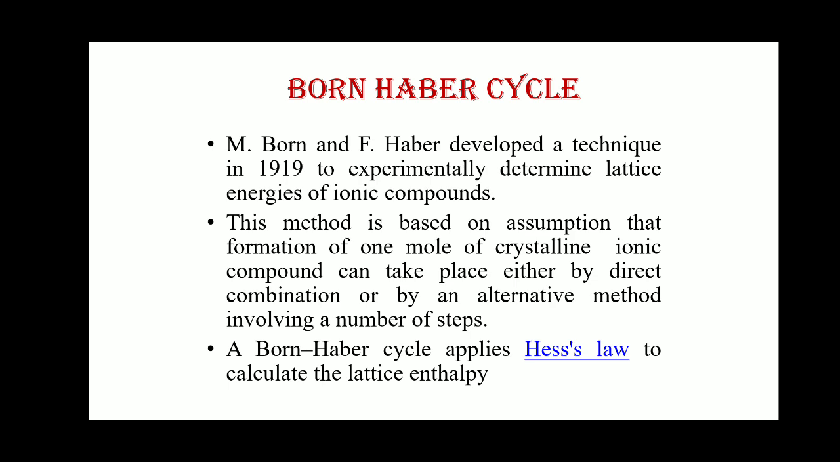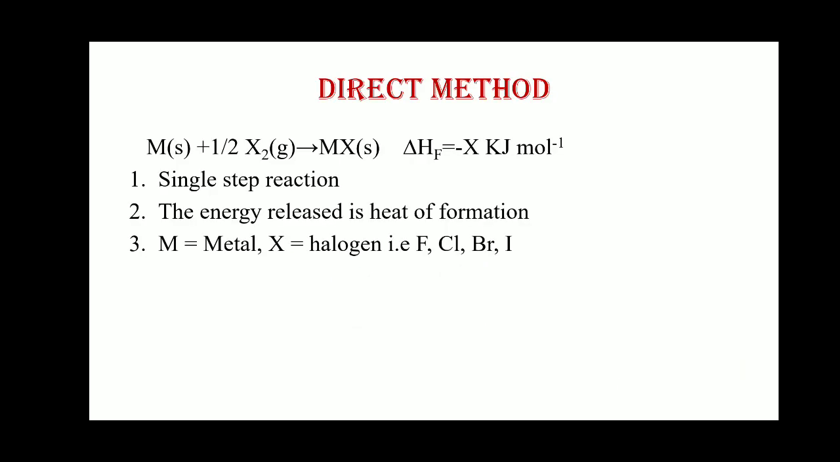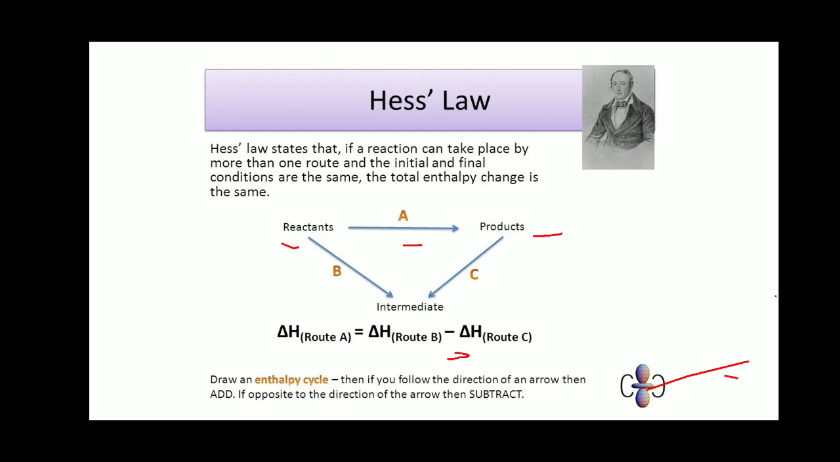Now what is Hess law? Hess law states that if a reaction can take place by more than one route, and the initial and the final conditions are the same, the total enthalpy change is the same. For example, in this diagram, these are the reactants. They will form product with route A. So this is the direct reaction.